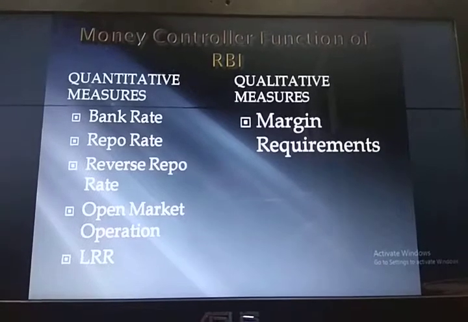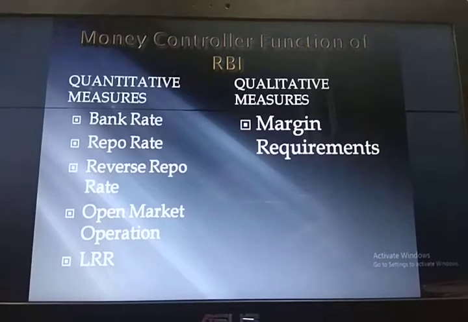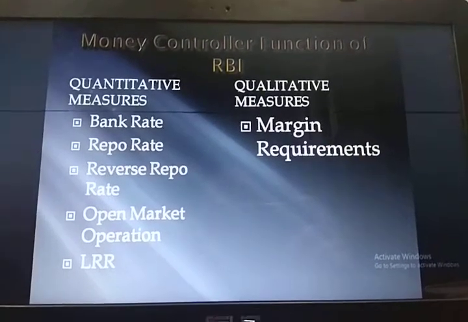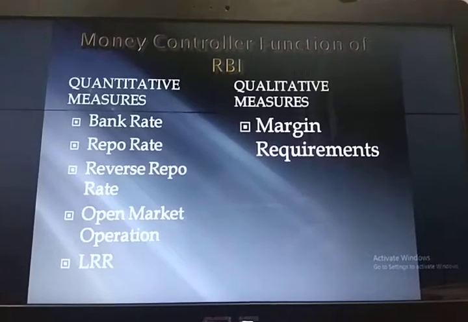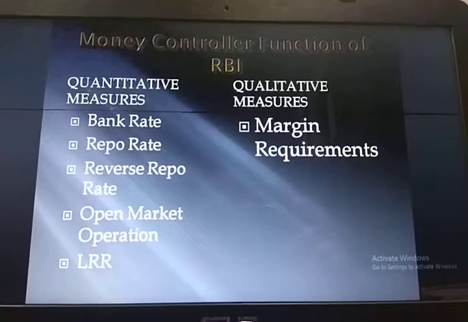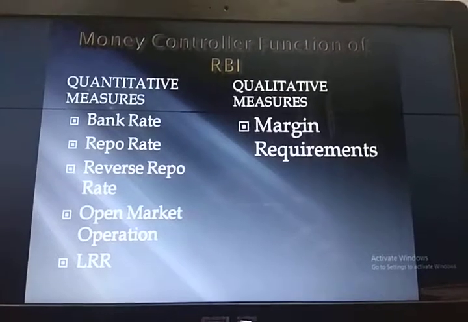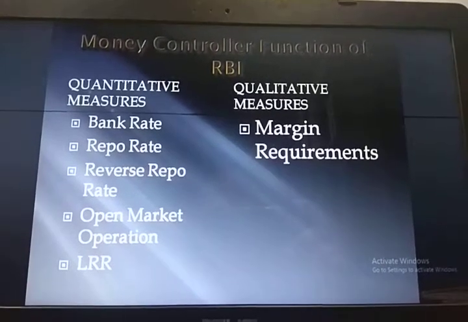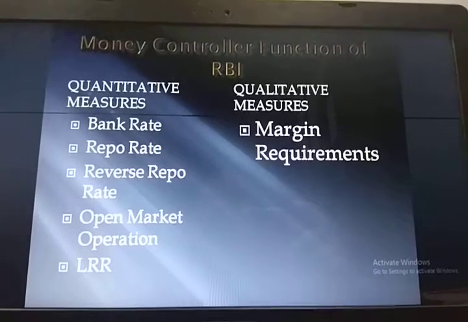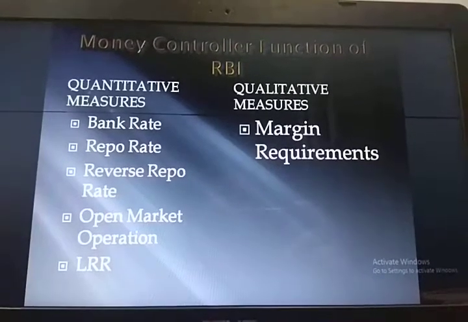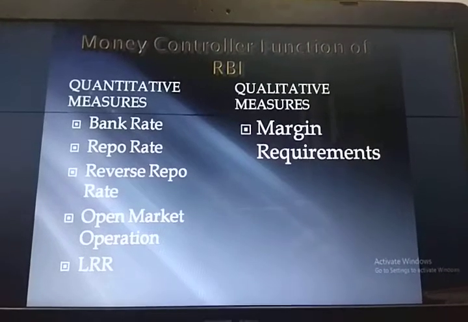So in this case, the central bank is controlling money supply when it is increasing the margin rate. But if the central bank decreases the margin, let's say from 30 to 20, now I will be getting a loan amount of rupees 80 lakh instead of 70 lakh. So in this way, it helps in creating the credit.